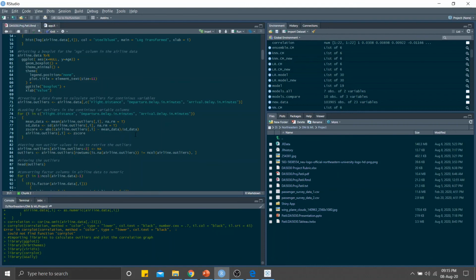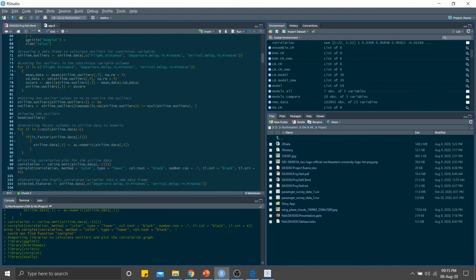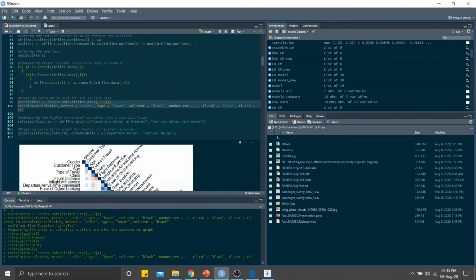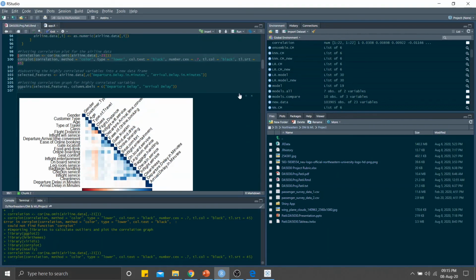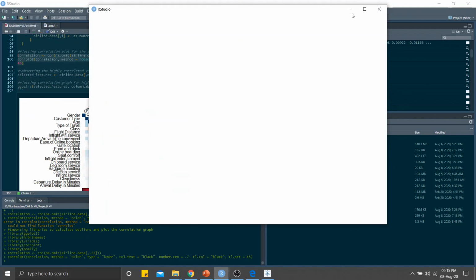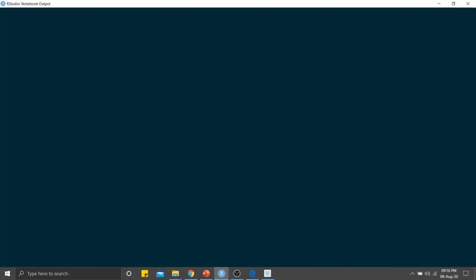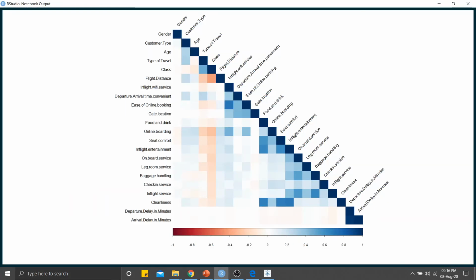Okay, so the next thing I have done is I have plotted a correlation plot for all the variables. So if you run this, this is the correlation plot. I will just maximize it so you can see it clearly. It takes up time. Yeah, so this is the correlation plot.